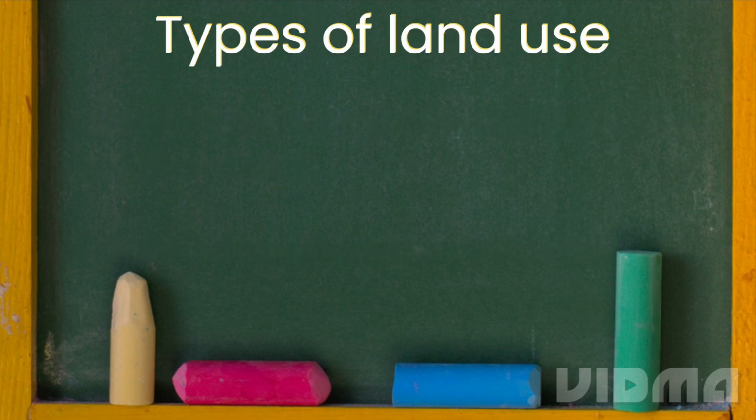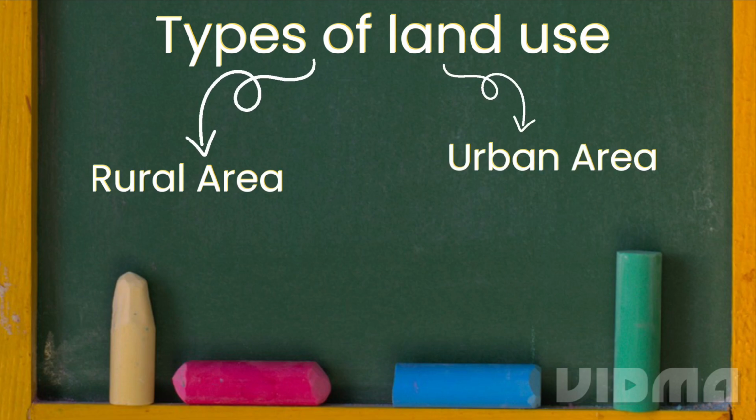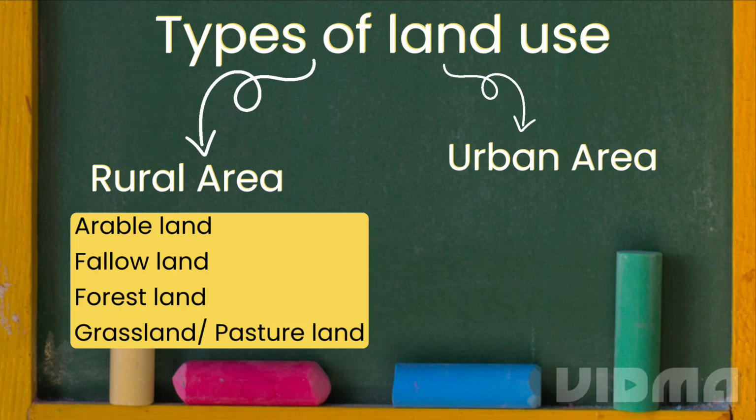Similarly, the land in different types of areas also has different types of land use. Now we have two types of area: one is rural area and the other is urban area. The purpose of land in rural areas is different from the purpose of land in urban areas. Let's have a look at the different types of land use. In rural areas, the land is used as arable land, fallow land, forest land, and grassland or pasture land.